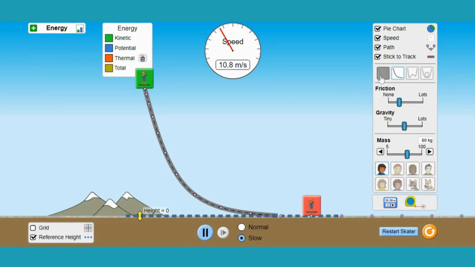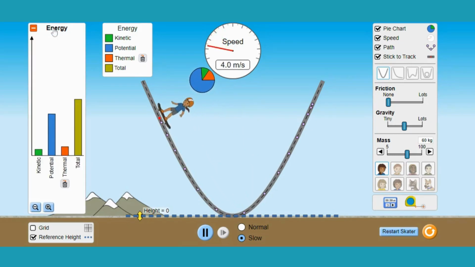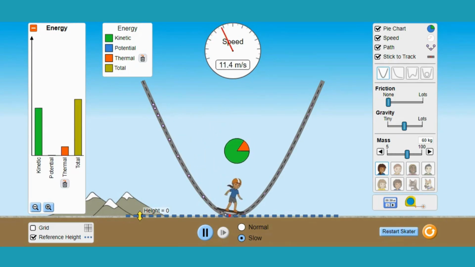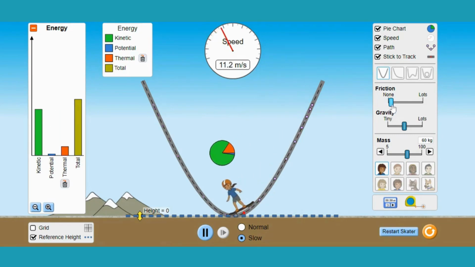Now, let's consider how changing the mass, friction, or gravity affects the skater's energy. If we increase the mass of the skater, he will have more kinetic energy due to his increased body mass. And if he jumps, he will also have a greater amount of potential energy. However, this also means that he will require more energy to move and maintain his speed. Hence, his kinetic energy will decrease over time.